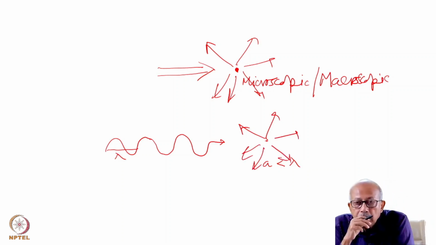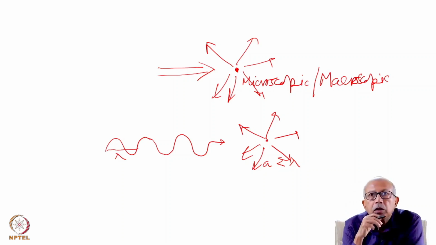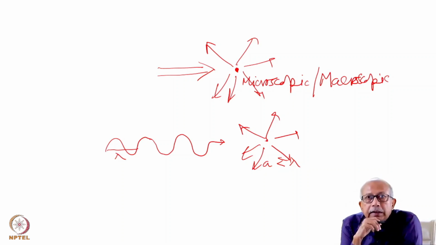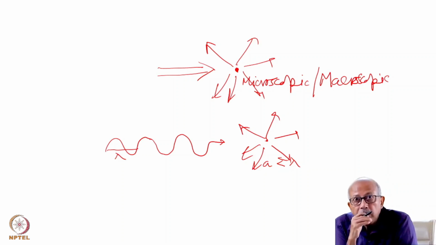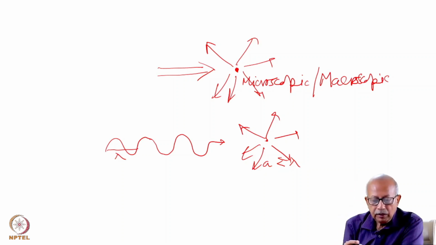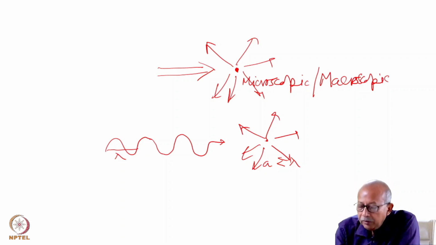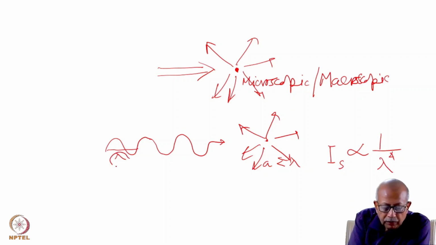However, the light with shorter wavelength scatters much more than the light with longer wavelength. In fact, Rayleigh theoretically established this analytical relation that the intensity of scattered light is inversely proportional to the fourth power of the wavelength of the light.